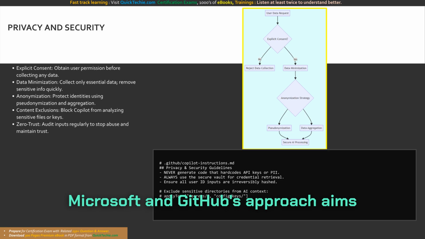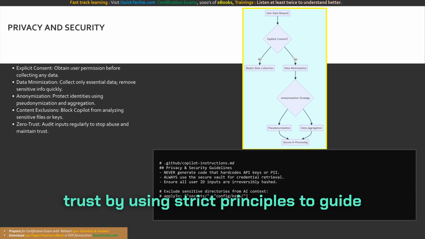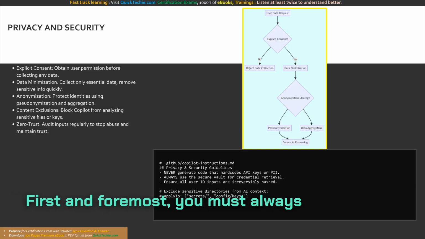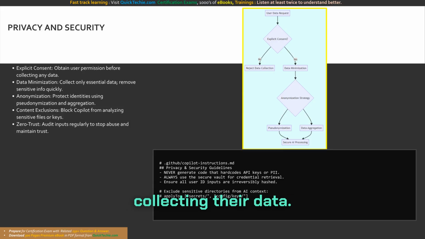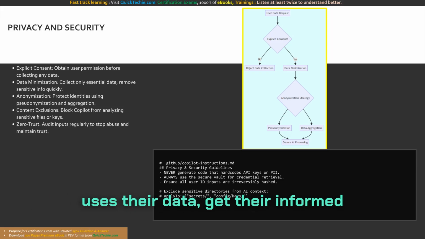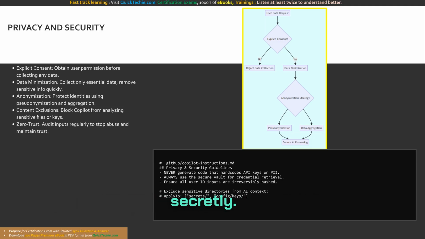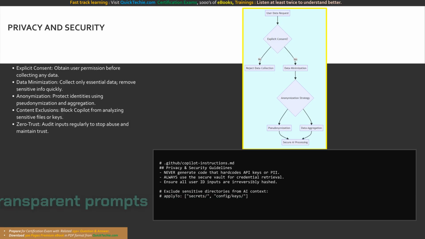Microsoft and GitHub's approach aims to completely stop abuse and keep user trust by using strict principles to guide data practices. First and foremost, you must always obtain users' explicit permission before collecting their data. You must clearly explain how the AI uses their data, get their informed consent, and never collect data secretly. Always let users choose if they want to share personal data and inform them through highly transparent prompts and policies.